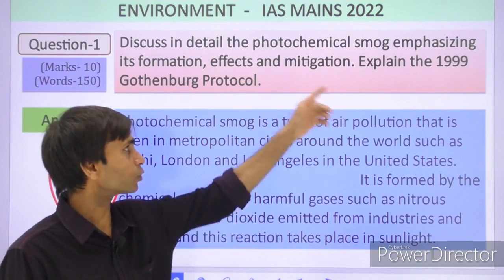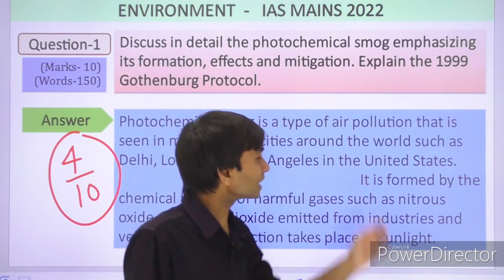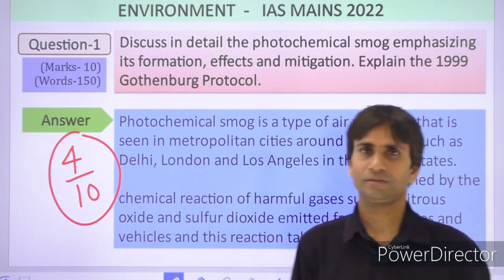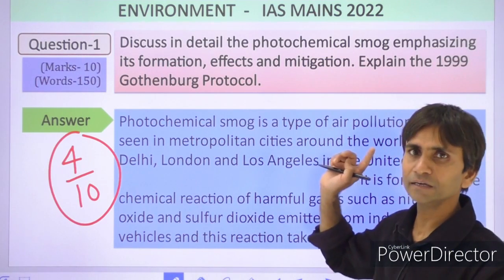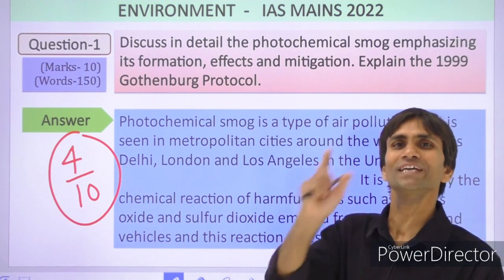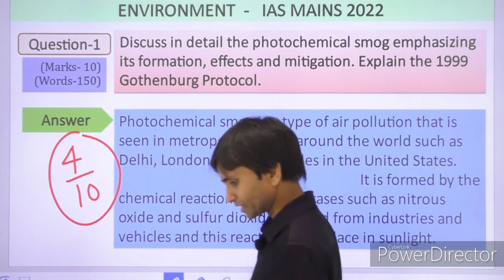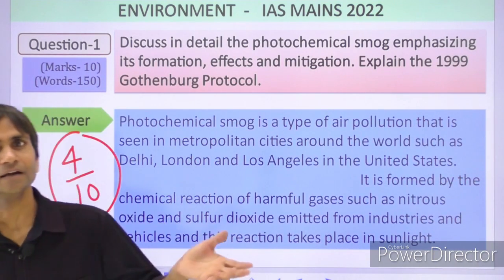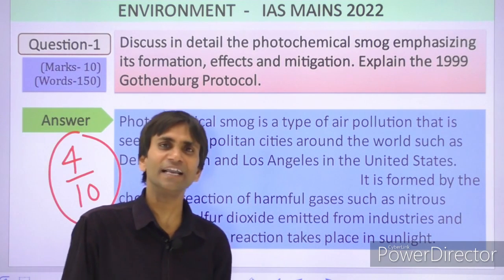And finally, the fourth part, you have to explain that in this direction, in 1999, Gothenburg city of Sweden, a country of the European continent, started a serious concern regarding this.